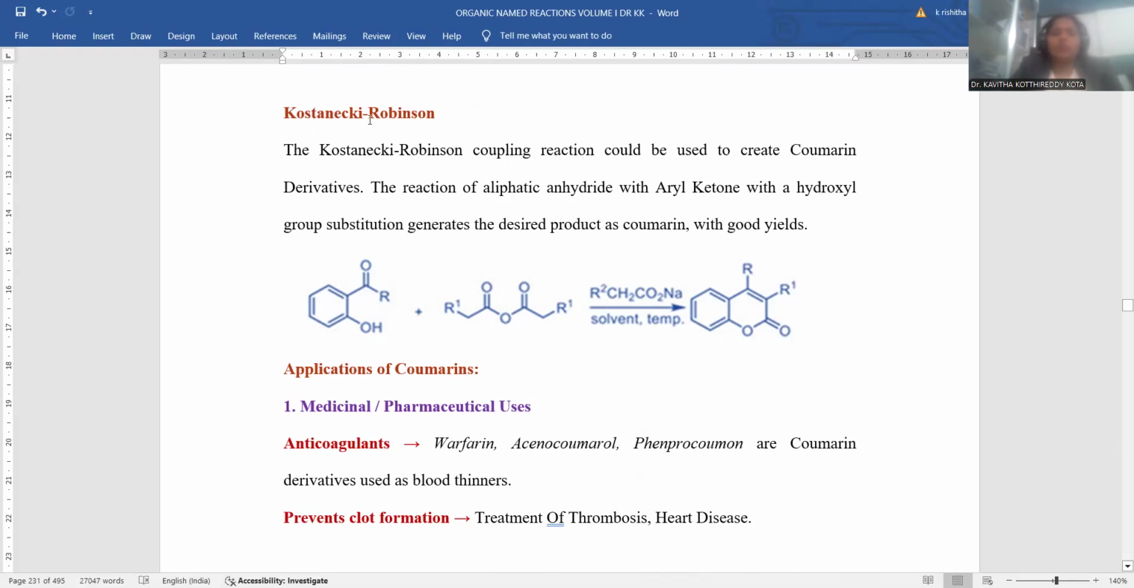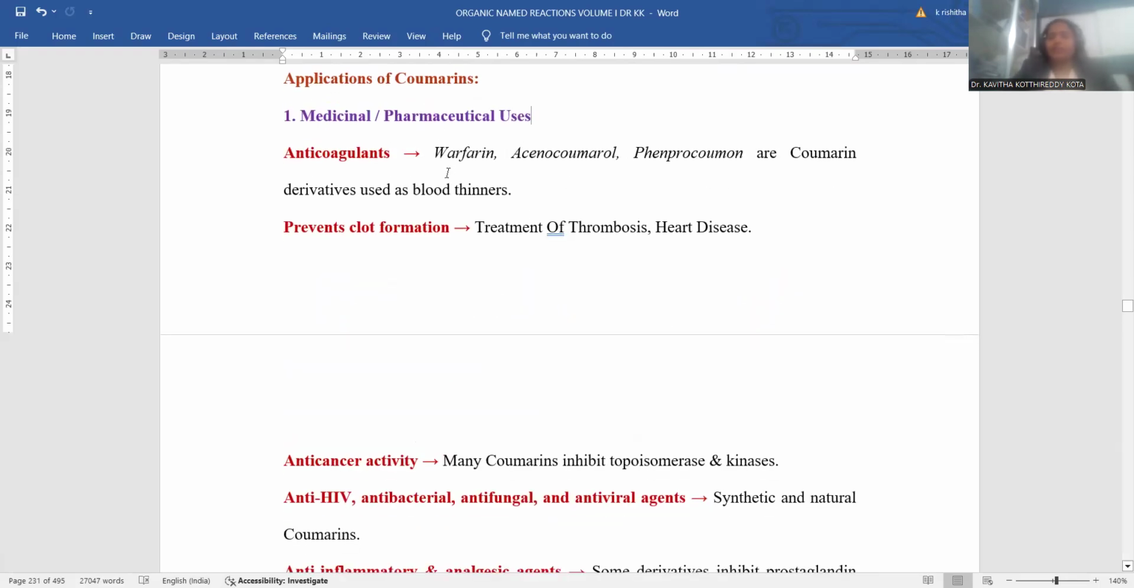So this is called a Kostanecki-Robinson coupling reaction between these two. One is a salicylaldehyde derivative, another is an anhydride, to be treated in the presence of sodium carboxylate, and here the coumarin formation is called the Kostanecki-Robinson coupling reaction. By this, we successfully accomplished the entire series of sessions where coumarin is synthesized within the laboratory in different formats.